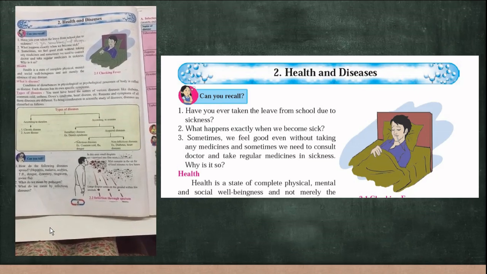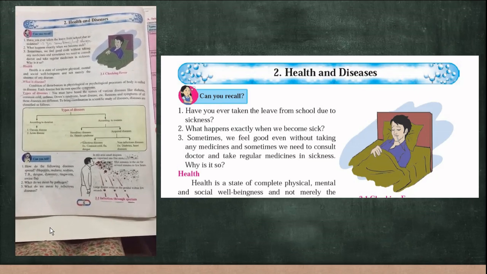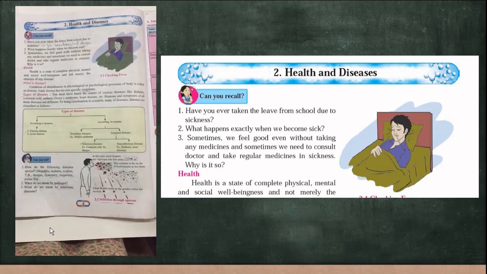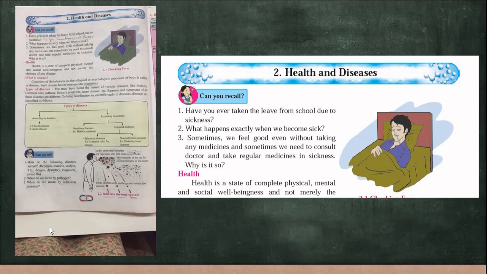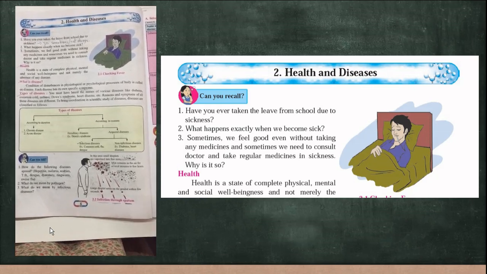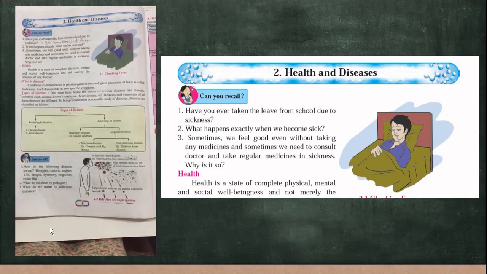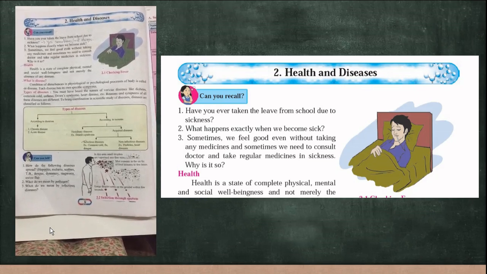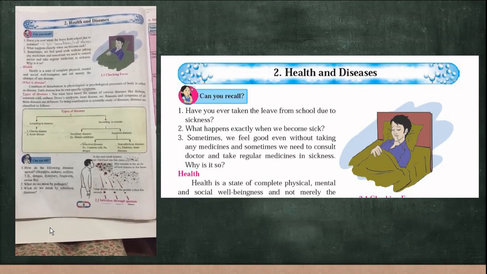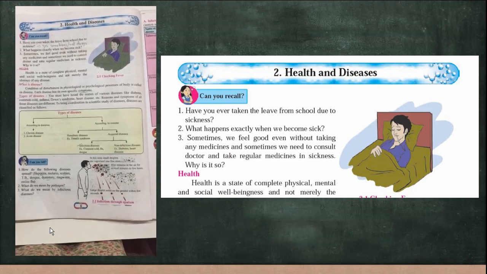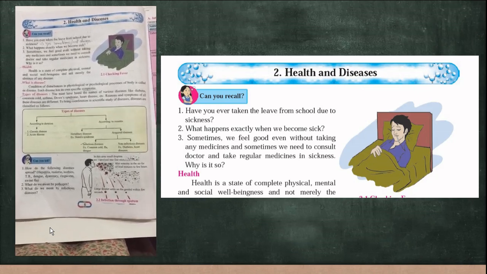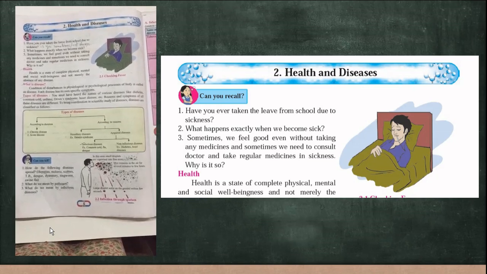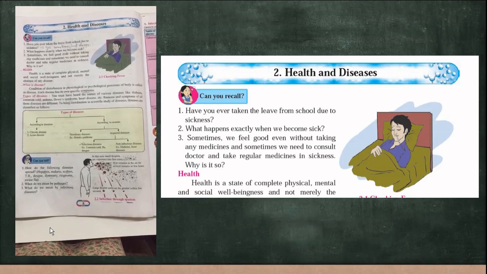Symptoms are the signs that we can see, from which we can understand that a person is not well. For example, vomiting, a feeling of nausea, fever; temperature is actually the first symptom. These symptoms help the medical practitioner, that is the doctor, to understand what type of disease a person is suffering from. So health is related to your physical state, your mental state, and your social state. Social well-being means your social state.